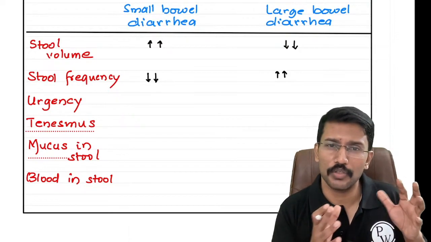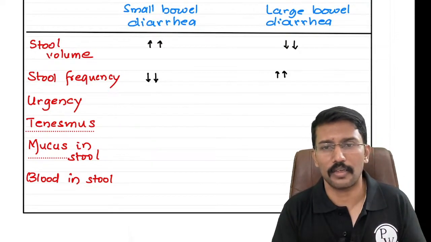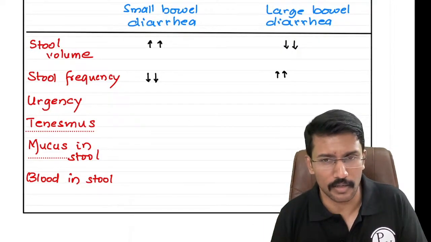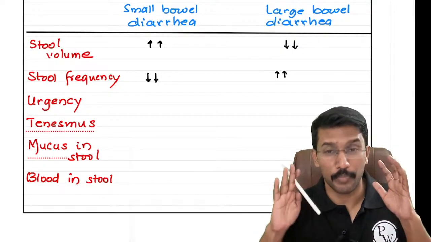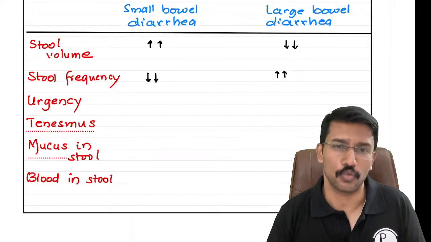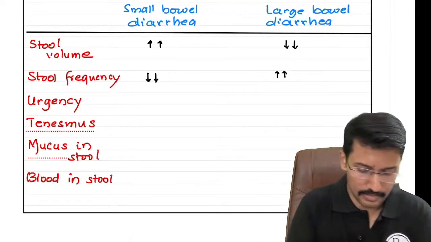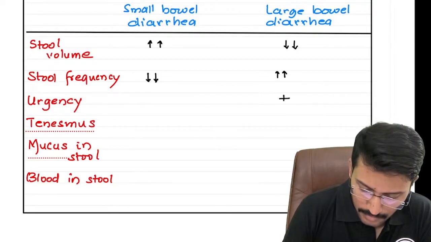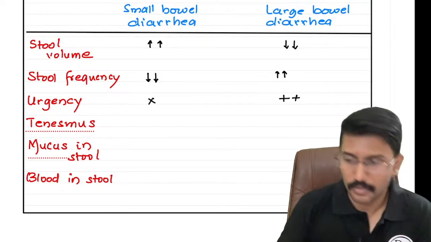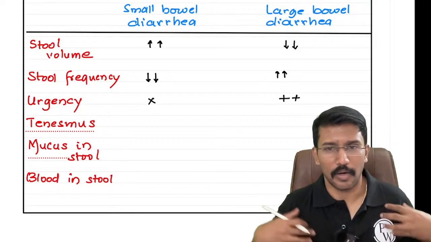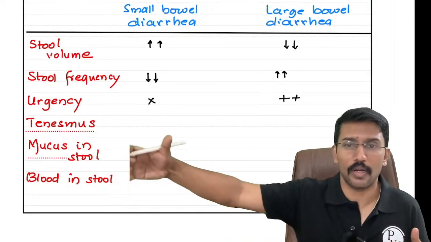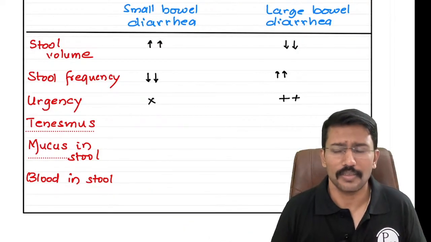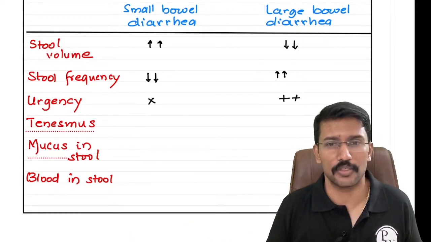A patient having a pathology in the small bowel, he would say that I'm not going so frequently to the bathroom, maybe 3 times, 4 times a day I go, but every time I go, I'm purging a large quantity of stool, right? And then comes the urgency. Generally, patients with a large bowel pathology will have urgency. Now what do I mean by urgency? When it comes, they cannot hold it, they have to run. They need to run to the loo. These small bowel diarrhea patients, they can control for some time. They don't have that urgency.